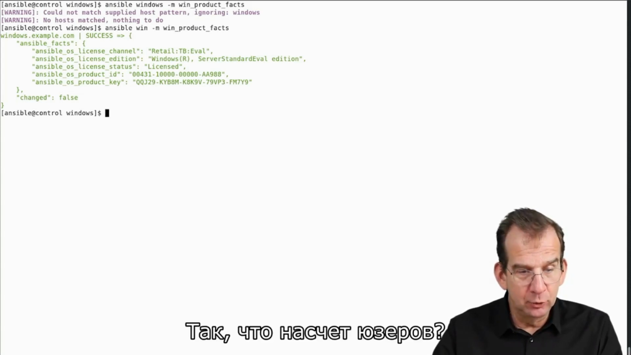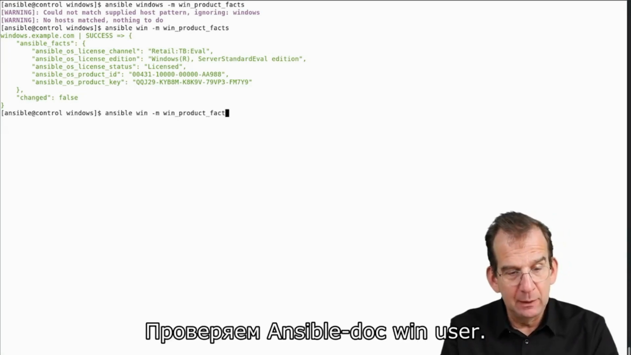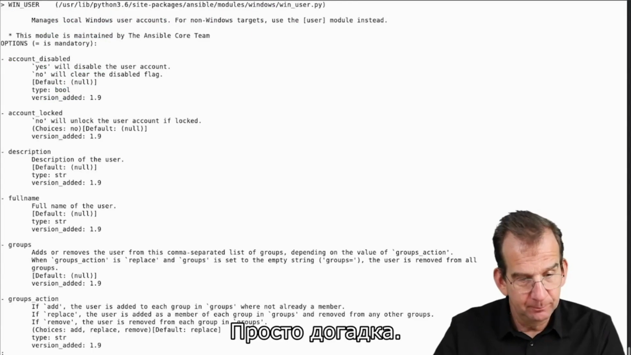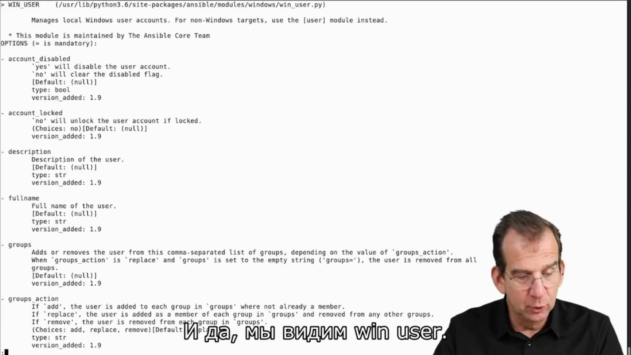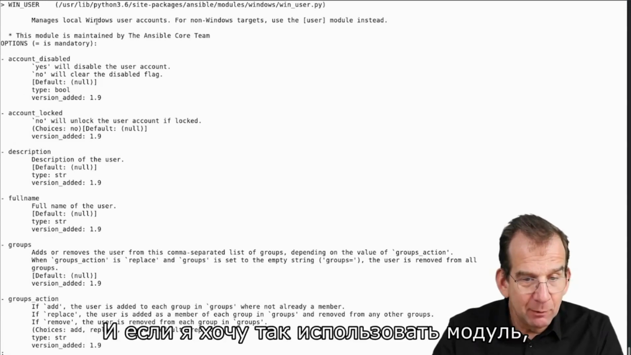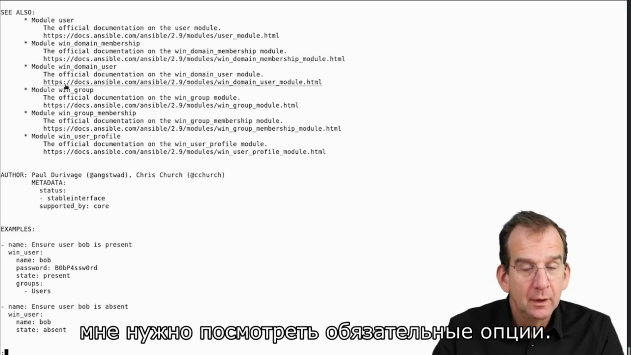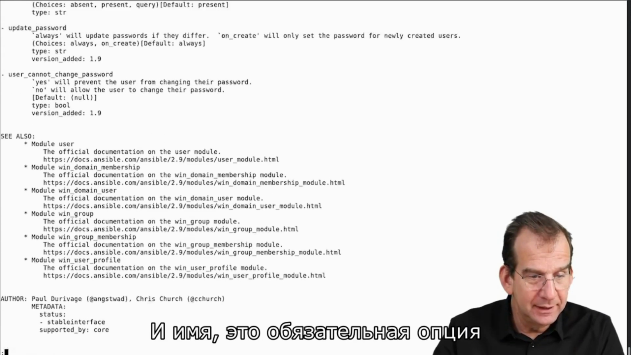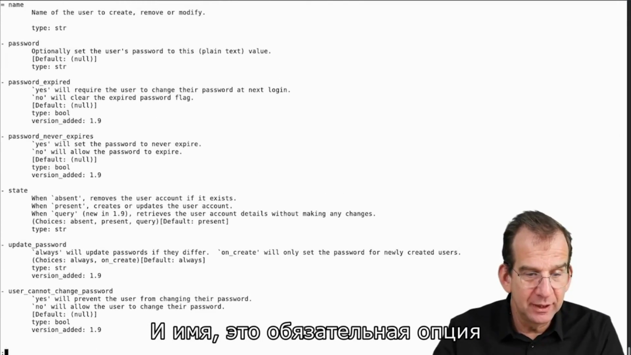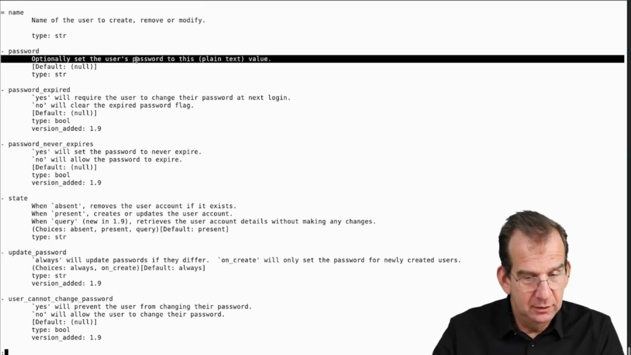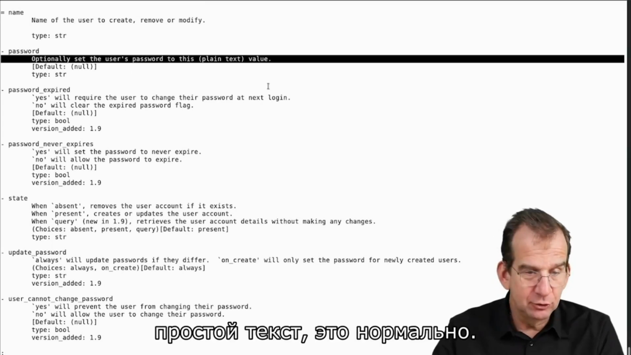Now, how about users? Well, I would say ansible-doc win_user. Just a wild guess. And yay, we have a win_user. And if I want to use a module like this, I need to look for mandatory options. And I would say name is a mandatory option, and maybe also a password. Plain text, that's okay with me.